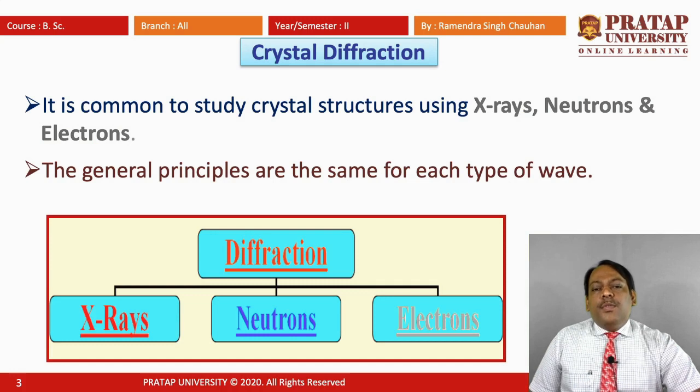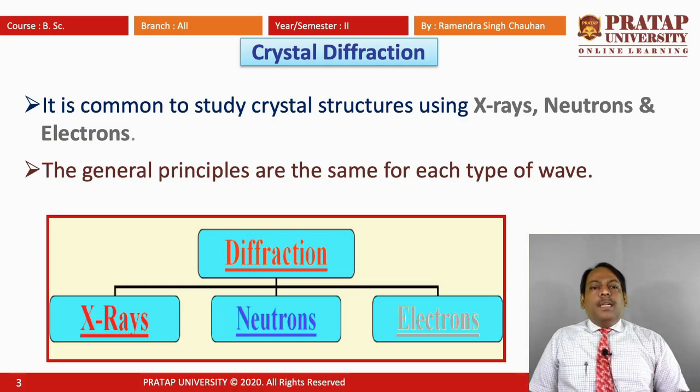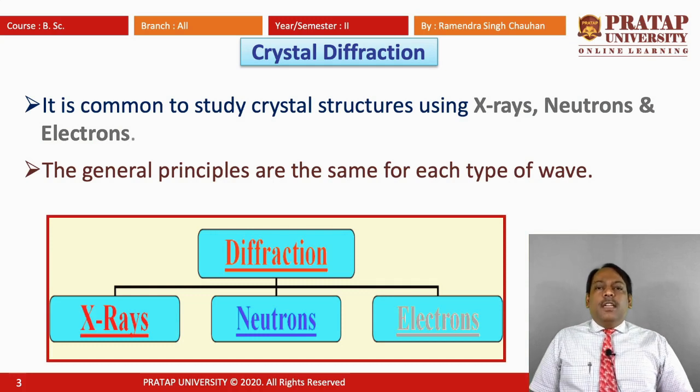When this beam is obstructed by some obstacle in its path, and these particles are moving with velocities equivalent to the velocity of light, then they will have a wave nature.